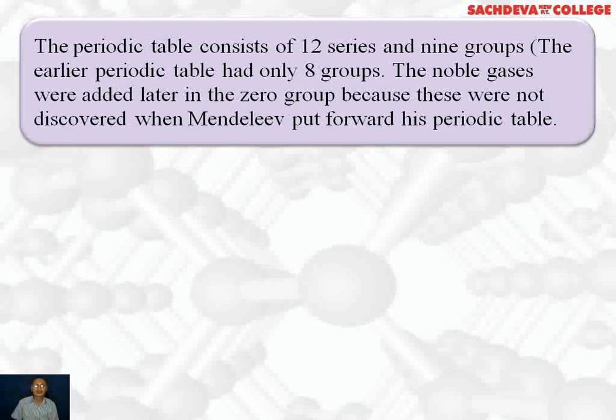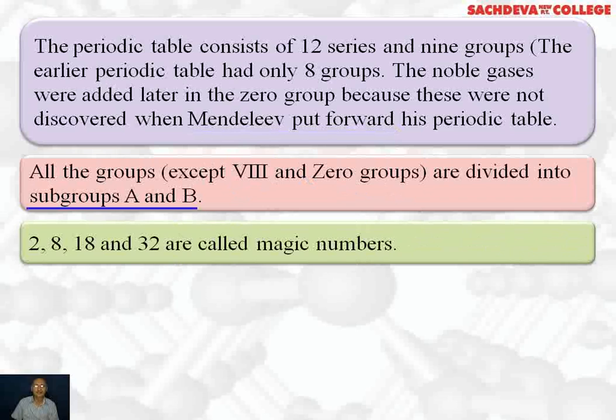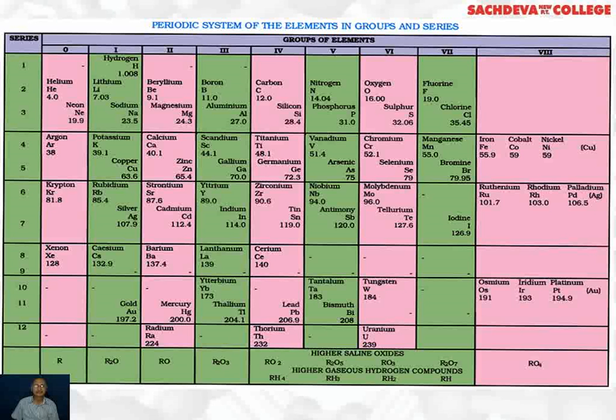The noble gases were added later in the 0 group because these were not discovered when Mendeleev put forward his periodic table. All the groups except 8 and 0 group are divided into subgroups A and B. 2, 8, 18 and 32 are called magic numbers. This is the Mendeleev periodic table of elements.